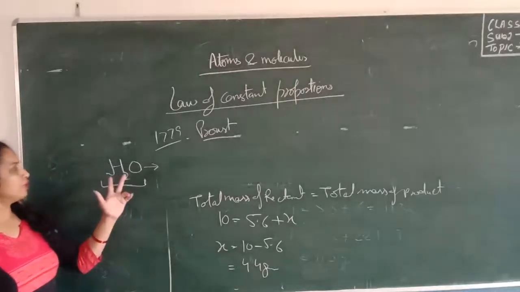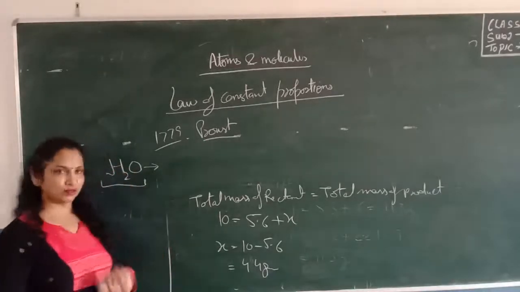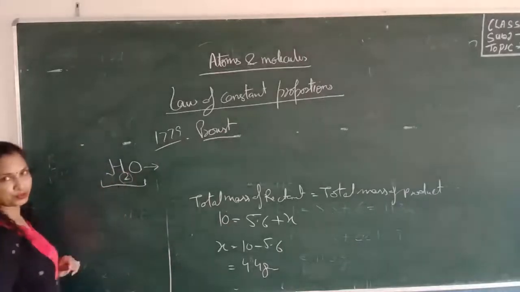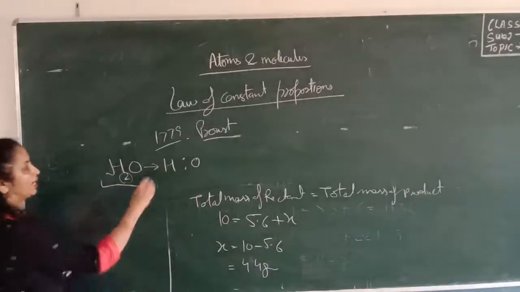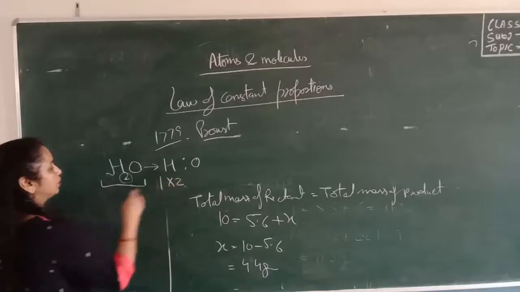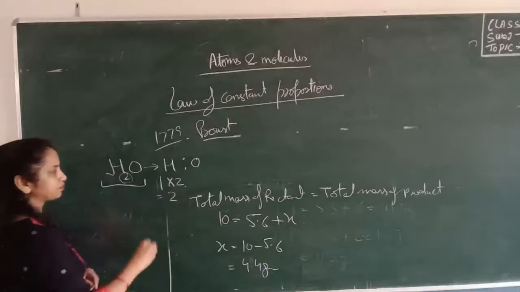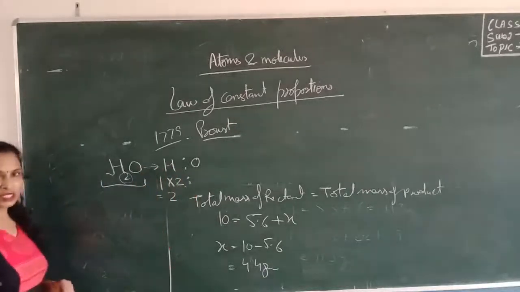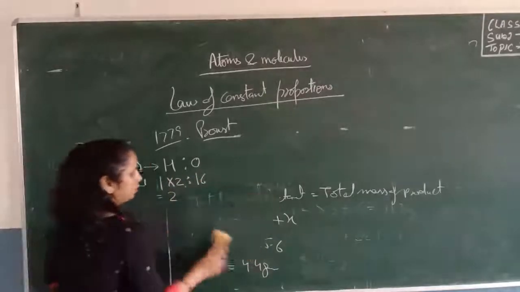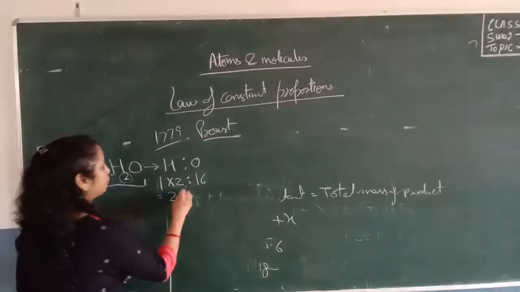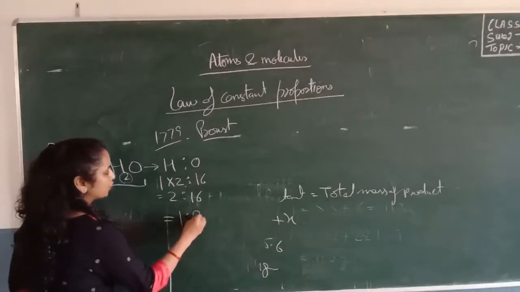Now, hydrogen and oxygen combine to form the water molecule. The atomic mass of hydrogen is 1, and here there are 2 atoms of hydrogen. Suppose we take the ratio of hydrogen to oxygen. Mass of hydrogen is 1 and we have 2 atoms, so we write the mass as 2. What is the atomic mass of oxygen? It is 16. So we get the ratio 2:16, or if we simplify it, 1:8.